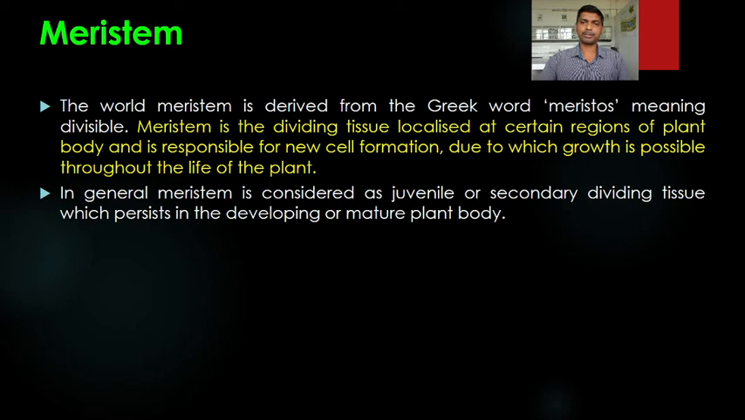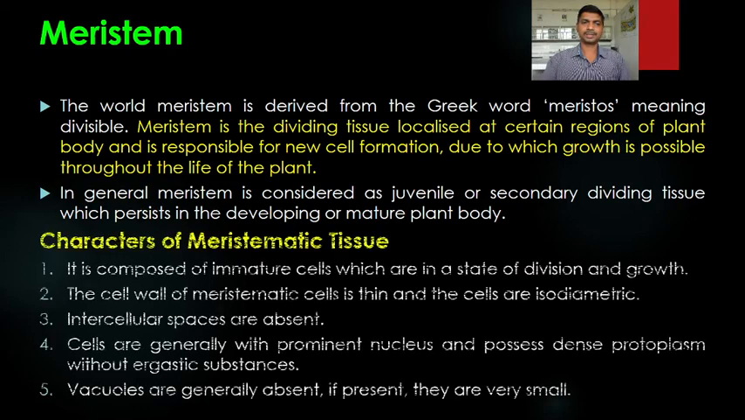New cells are formed, due to which growth is possible throughout the life of the plant. In general, meristem is considered as juvenile or secondary dividing tissue which persists in the developing or mature plant body. So meristem is considered as primary meristem or secondary meristem. Now the characters of the meristematic tissue.